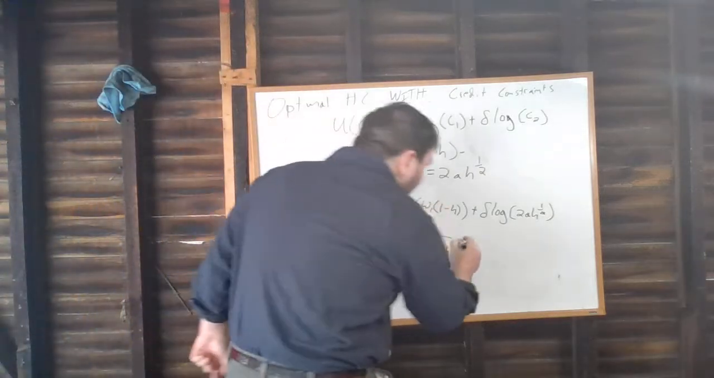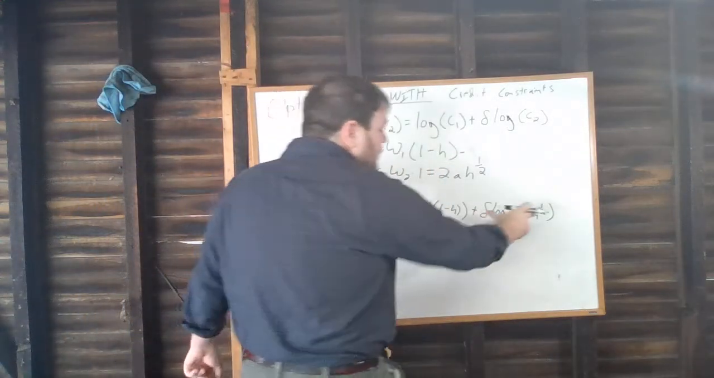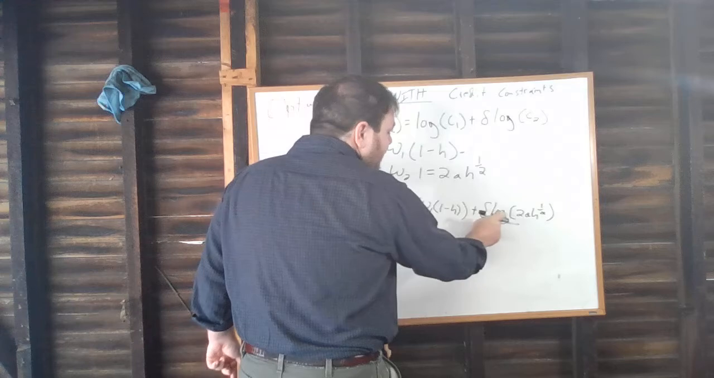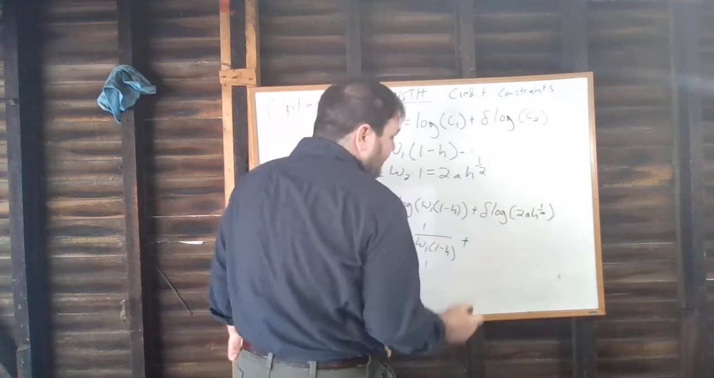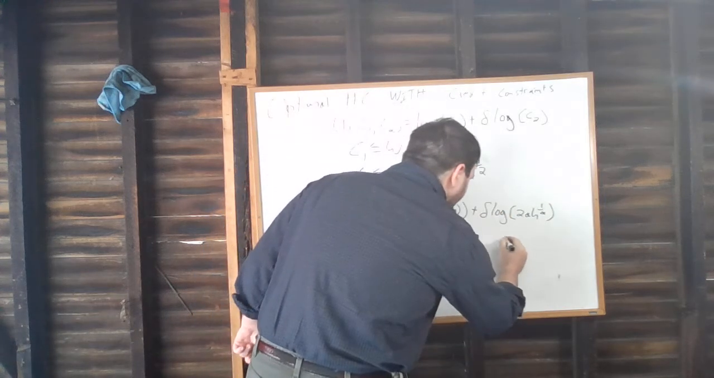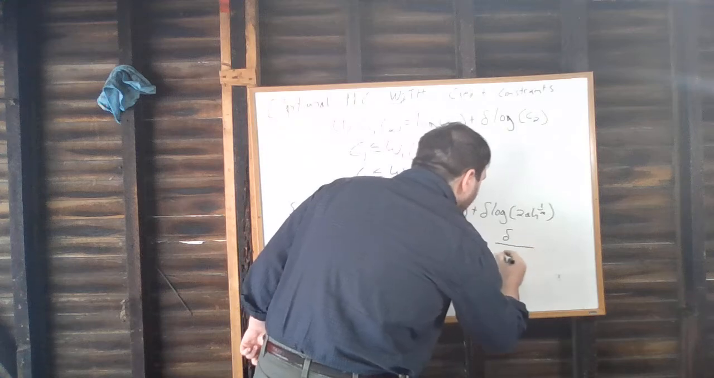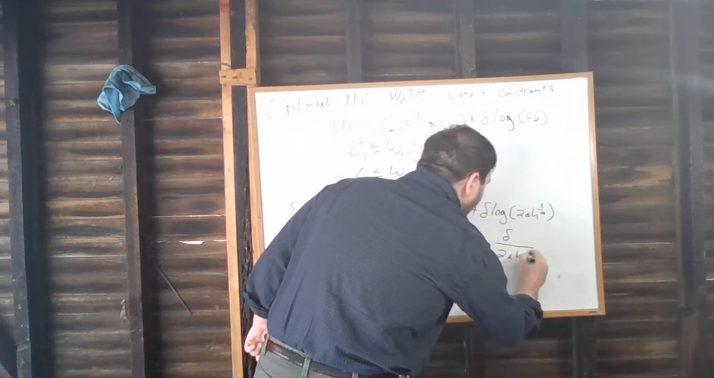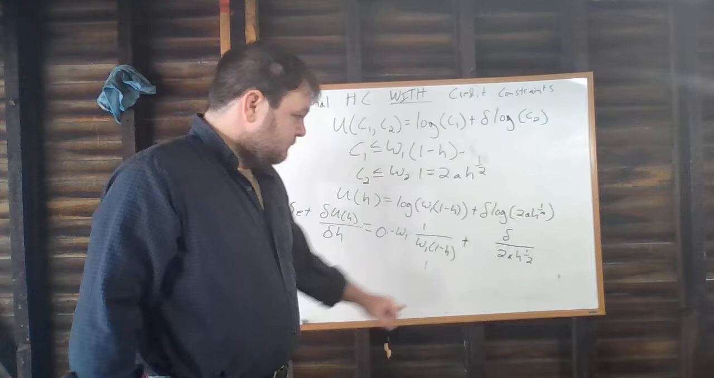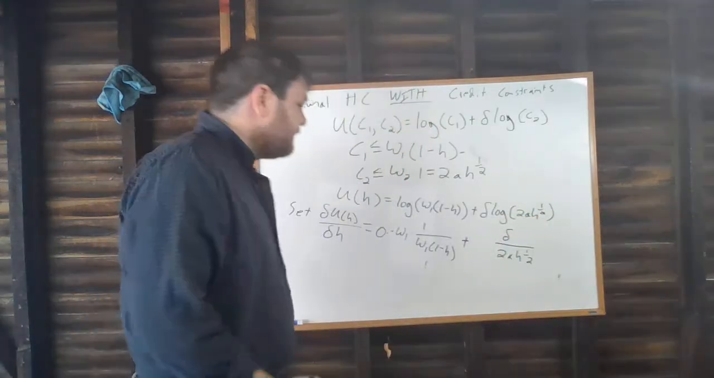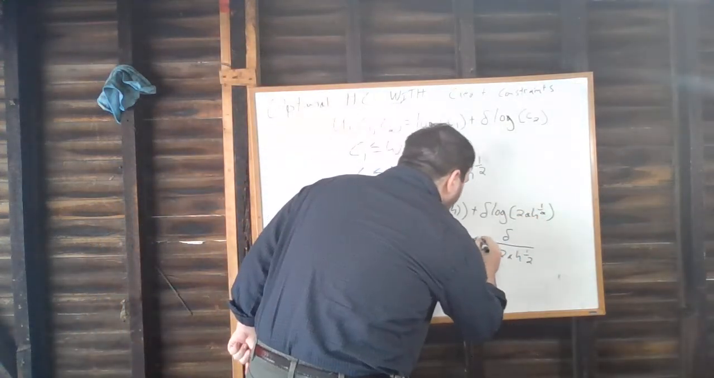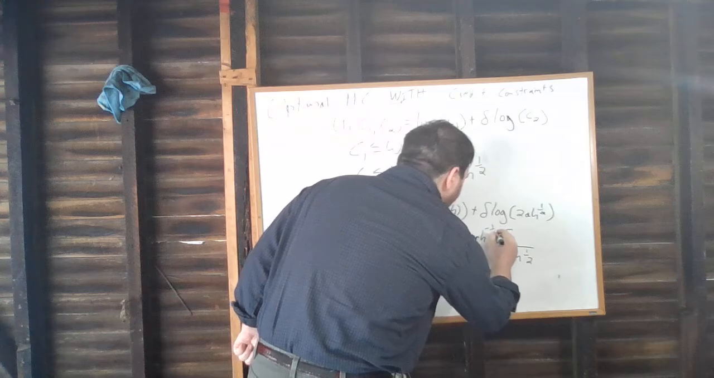And then the second part here, we'll do the same thing. We'll take the chain rule. So the derivative of the outside of this function, delta log 2a h to the 1/2, is going to be delta over 2a h to the 1/2. And the derivative of the inside of this function is going to be a times h to the negative 1/2.